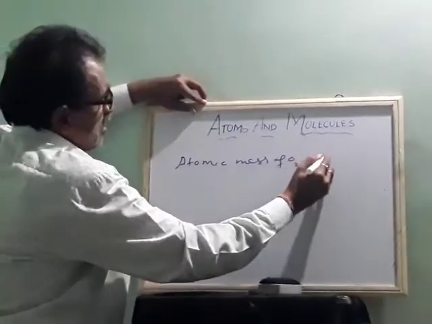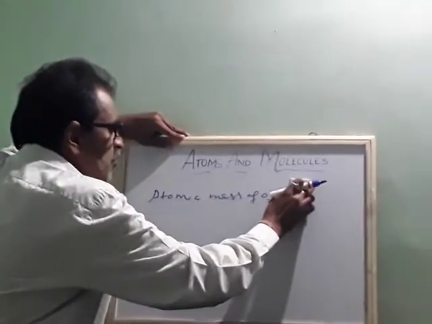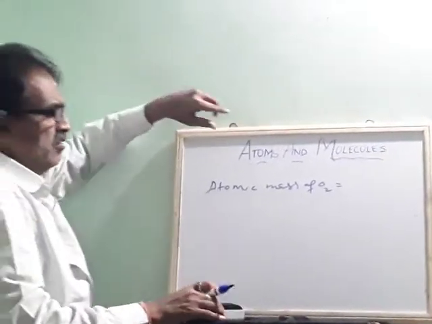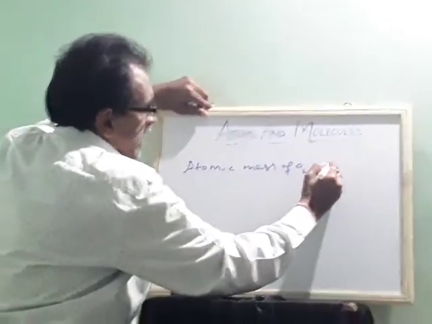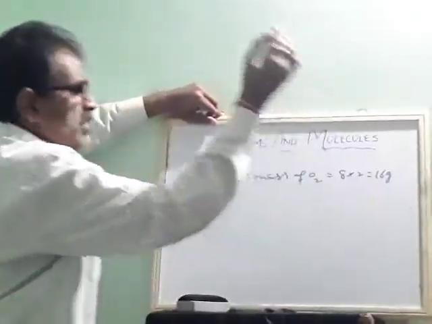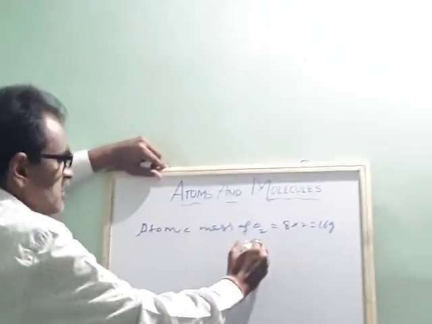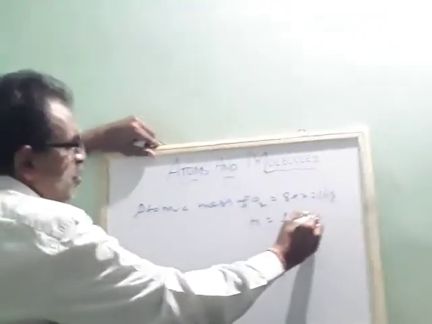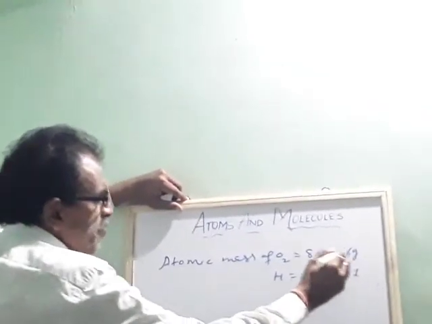No, because one atom of oxygen has atomic mass 8, so 8 into 2 is 16 gram. The atomic mass of hydrogen is actually 1.33 but we take it as 1 only.